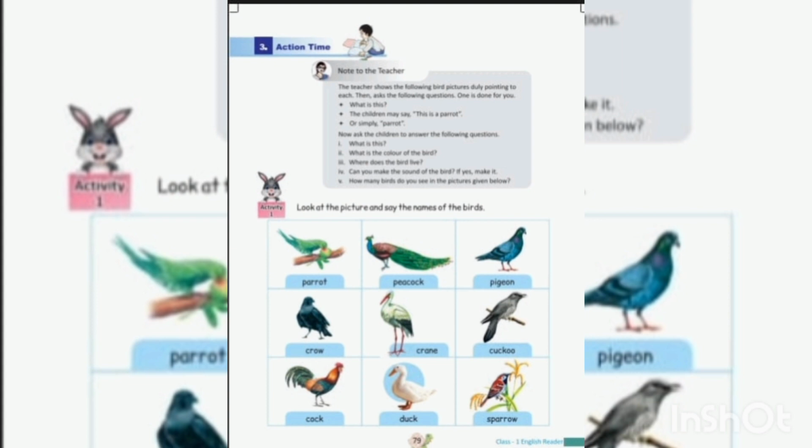6. What is this? This is a cuckoo. What is the color of the cuckoo? Cuckoo is black. Where does the cuckoo live? Cuckoo lives on trees. What is the sound made by cuckoo? Seven. What is this? This is a cock. What is the color of the cock? Cock looks colorful. What is the sound made by cock?